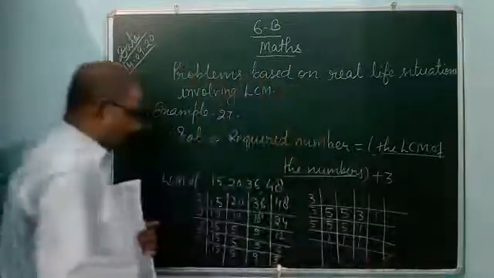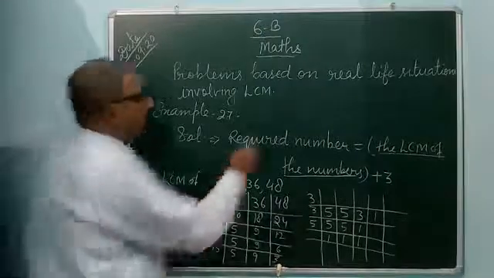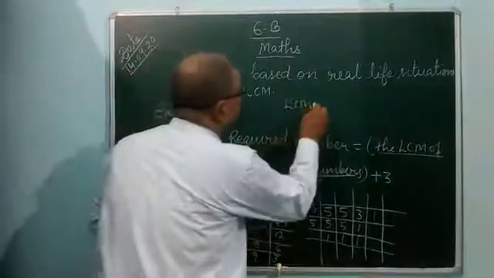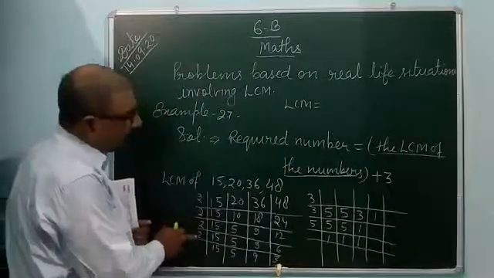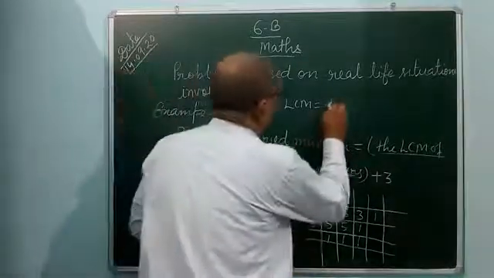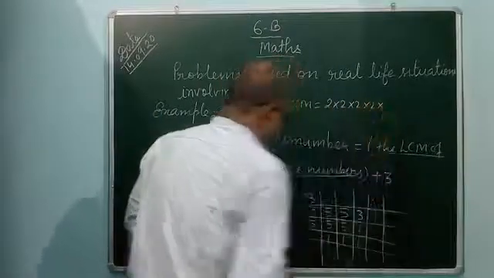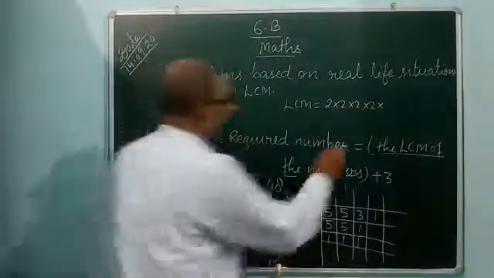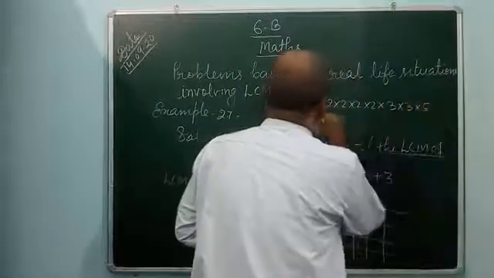So you can find out the LCM of these numbers. LCM is equal to 2 four times: 2 into 2 into 2 into 2 into 3 into 3 into 5.